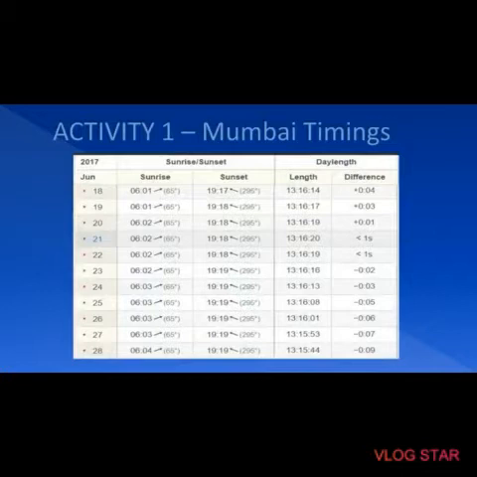Second, what difference do you notice in the duration of the night? We notice that the duration of the night keeps on increasing because the sun is now moving southwards. Next, to find out the duration of the night, the duration of the day is subtracted from 24 hours to get the duration of the night.